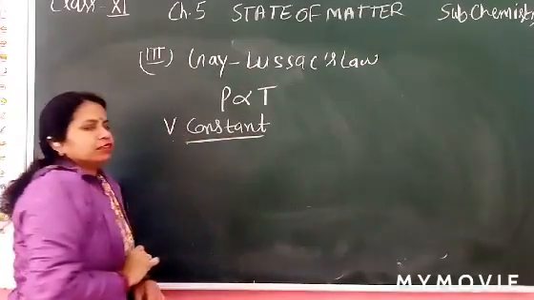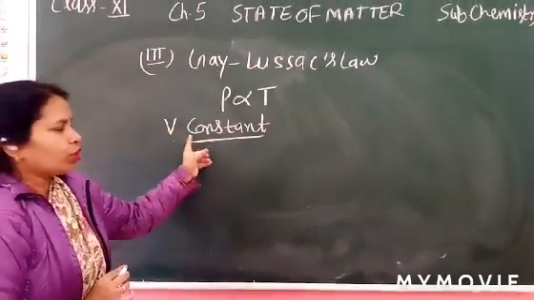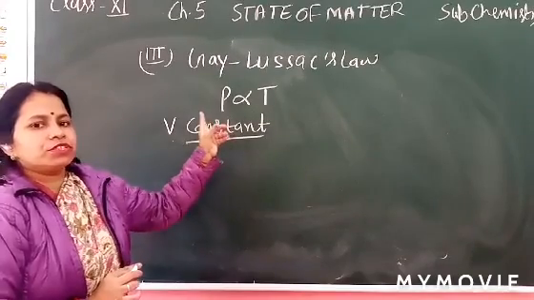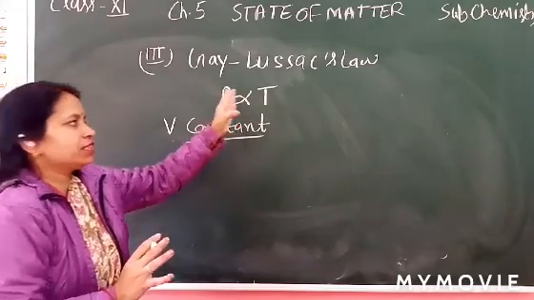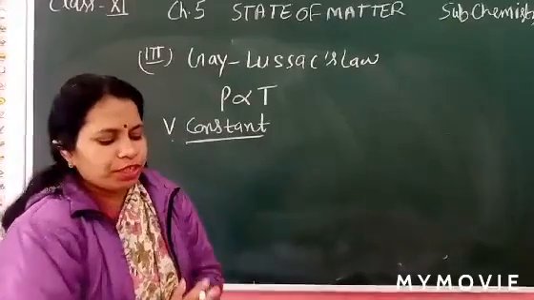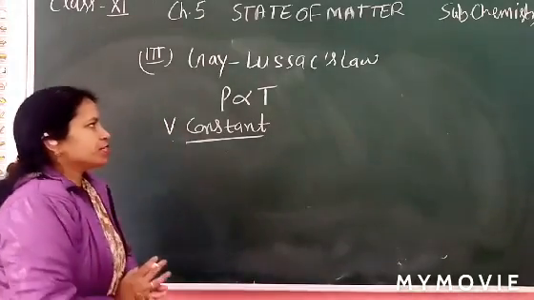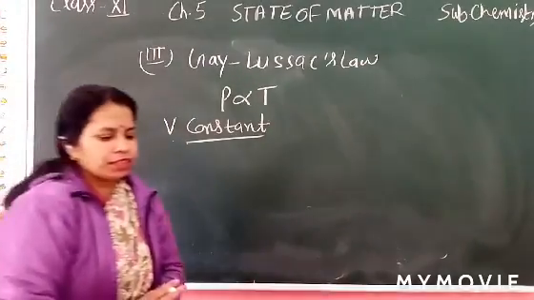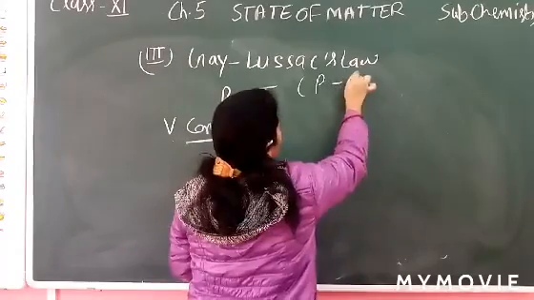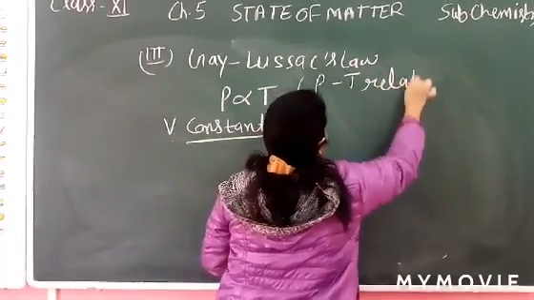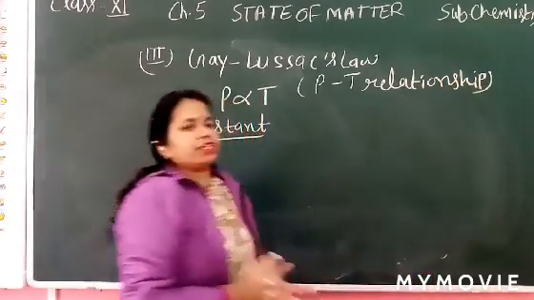Now it's clear. So how to define Gay-Lussac law? When volume is constant, the pressure of a fixed amount of gas is directly proportional to temperature. You can write absolute temperature also. This is also called the pressure-temperature relationship.